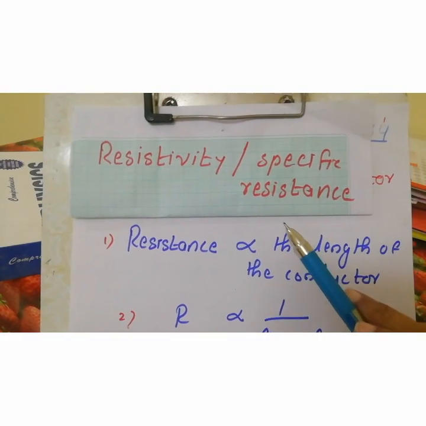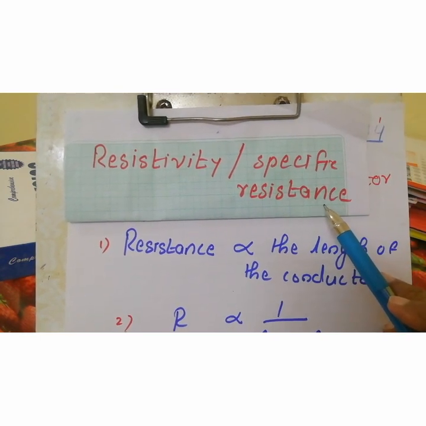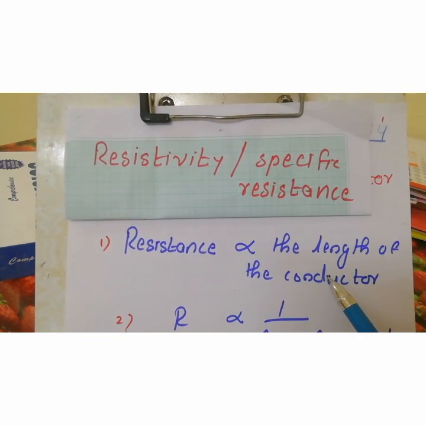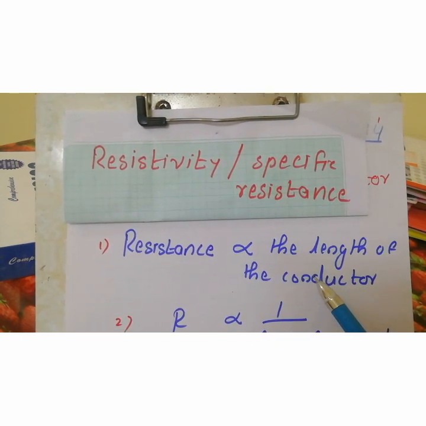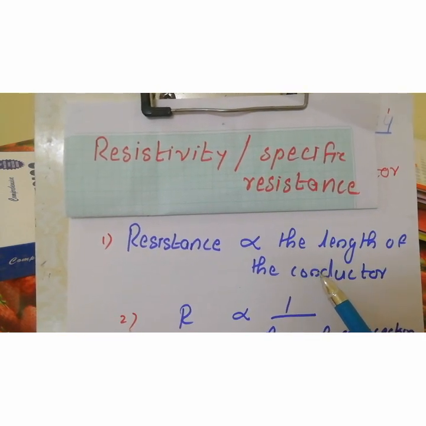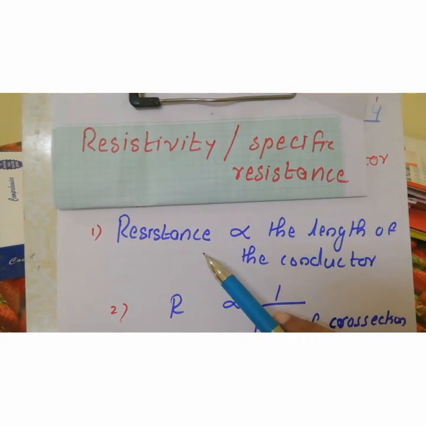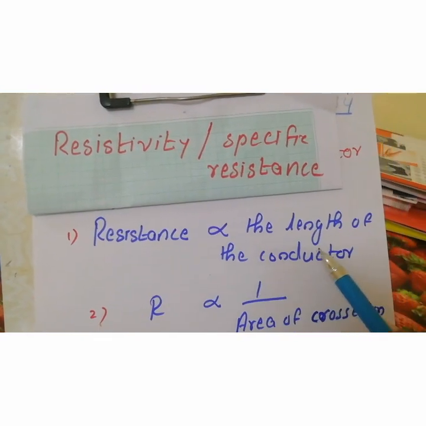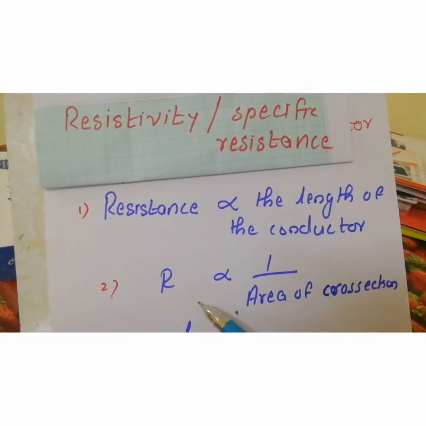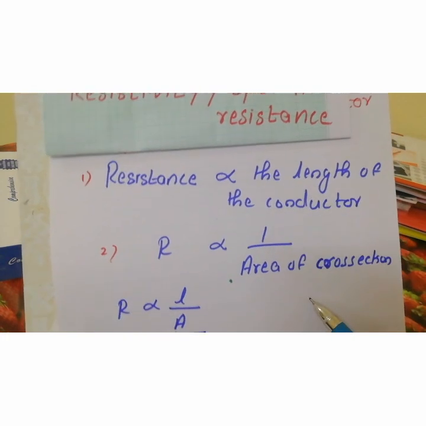Okay, let us know what is resistivity and specific resistance. Already we have discussed the factors affecting the resistance of a conductor, and I told you that the resistance of a conductor depends on the nature of the conductor and the size of the conductor. See here. The resistance of a conductor is directly proportional to the length of the conductor. Then the resistance of a conductor is inversely proportional to the area of the conductor.